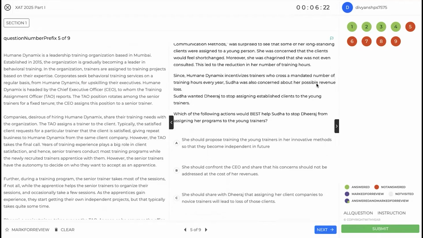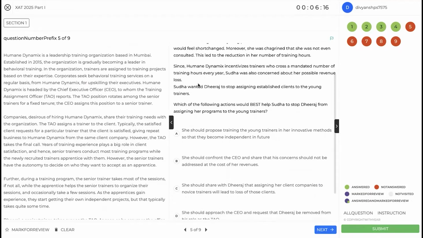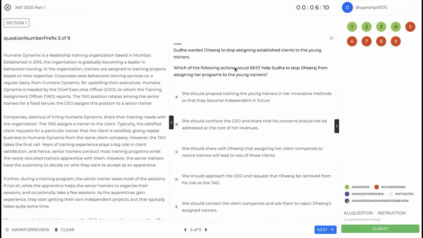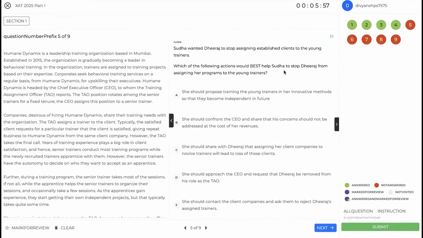Sudha was also concerned about her possible revenue loss because of the mandated number of training hours. Okay, so there is variable pay for Sudha to conduct more hours. She wanted Dheeraj to stop assigning established clients to the young trainers. Which of the following actions would best help Sudha to stop Dheeraj from assigning her program to young trainers? So we have to ensure that Sudha's projects are not assigned to younger trainers.